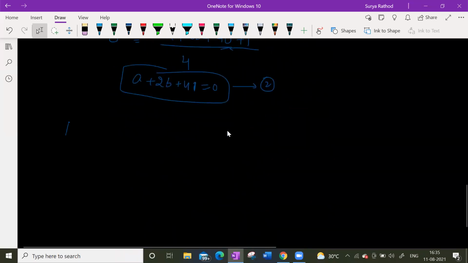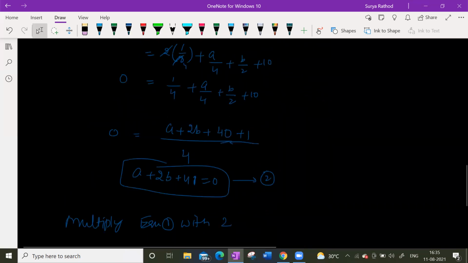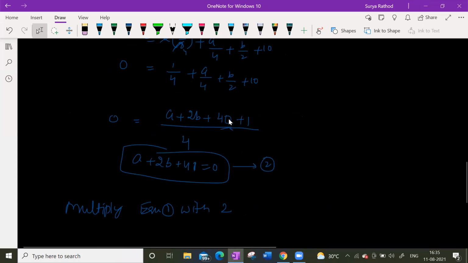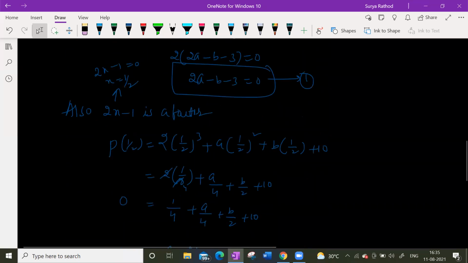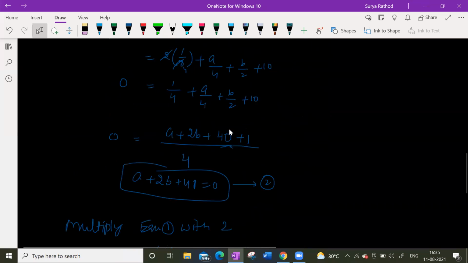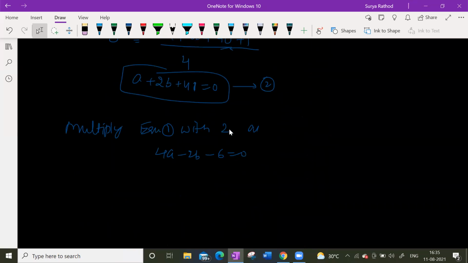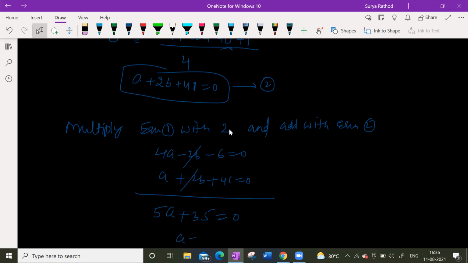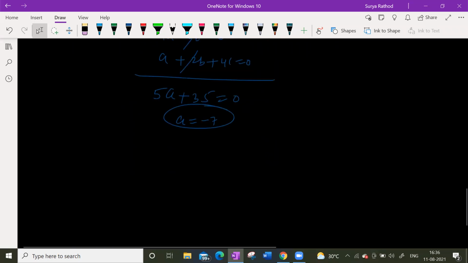So multiplying equation number 1 with 2, what is there? 2a. So 4a minus 2b minus 6 is equal to 0. So now add with equation 2. If I add, what I'm going to get, look at this. 5a plus 35 is equal to 0. A is equal to minus 7, isn't it? A is equal to minus 7 or not?